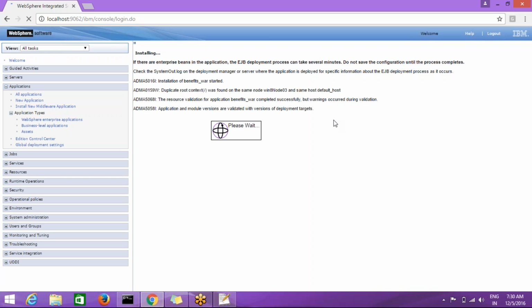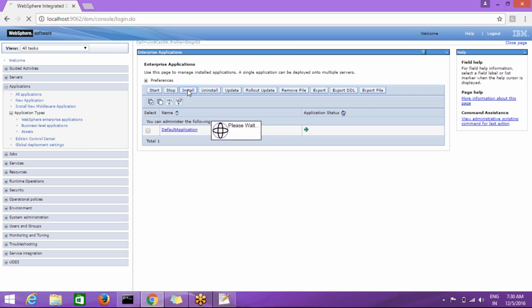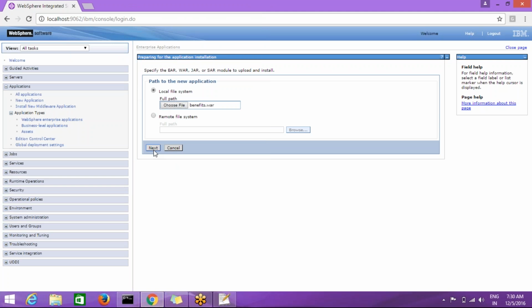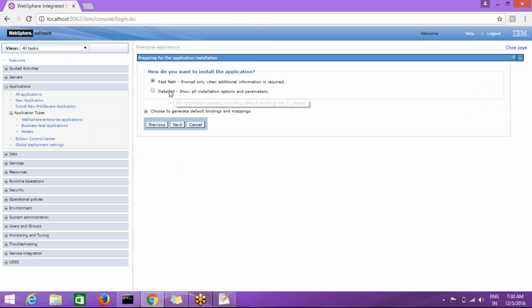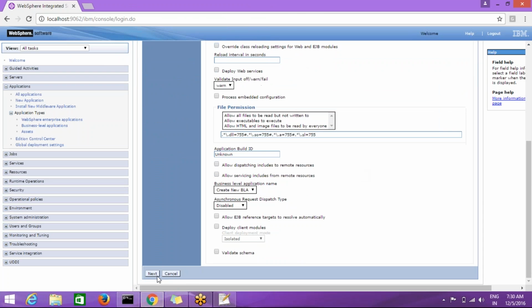Now the application is deploying. It is showing the name benefits.var already exists. So let me rename the application. Go to install, choose the file, click on next. This time I'm going with the fast path. Click on next. Here change the application name. I'm giving benefit. Click on next.